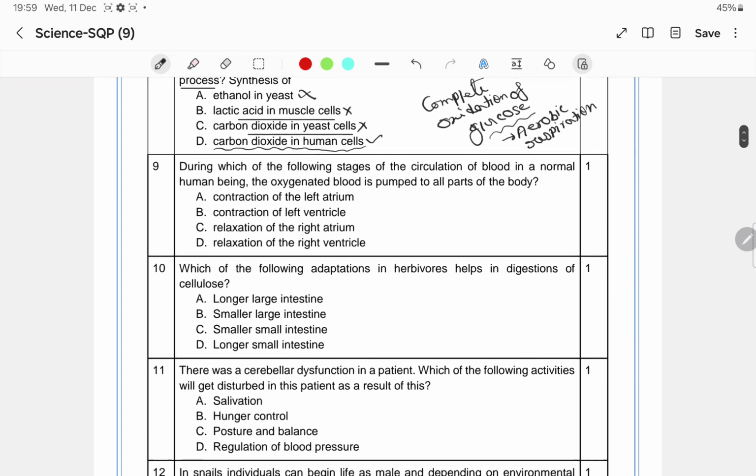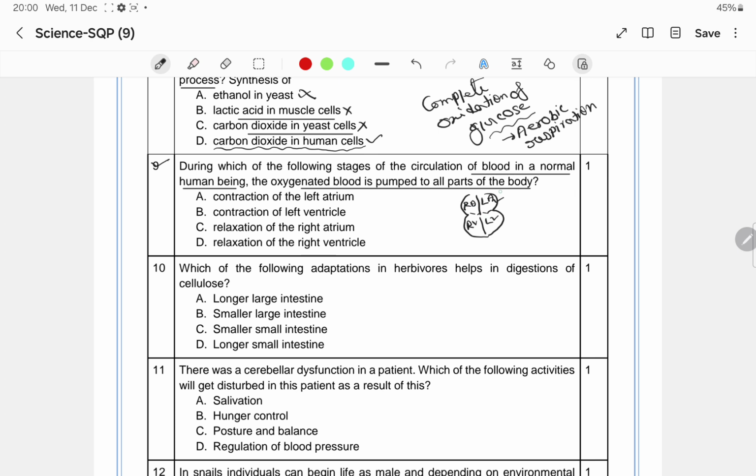Clear? Now the next question is given there: during which of the following stages of the circulation of blood in a normal human being is the oxygenated blood pumped to all parts of the body? Oxygenated blood, from where is it transported? If you see the four chambers of the heart, the heart has four chambers: left atrium and left ventricle on the left side, right atrium and right ventricle.